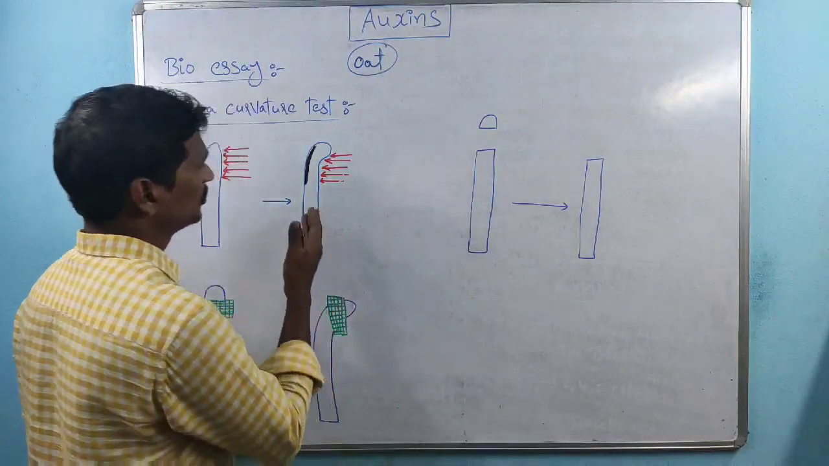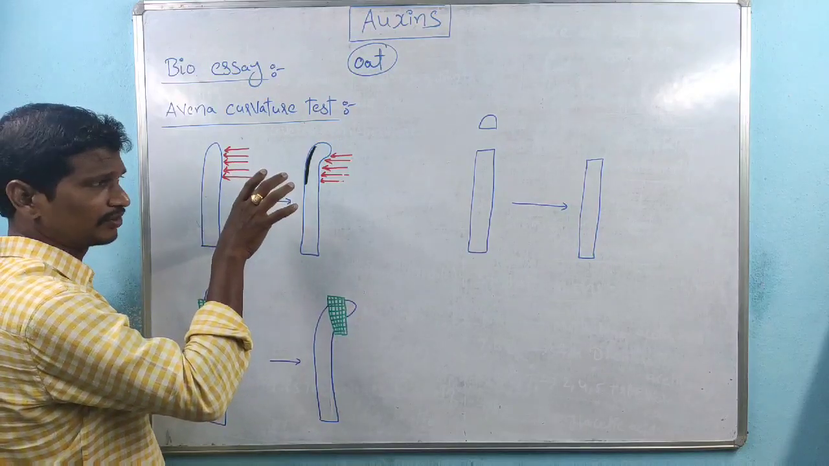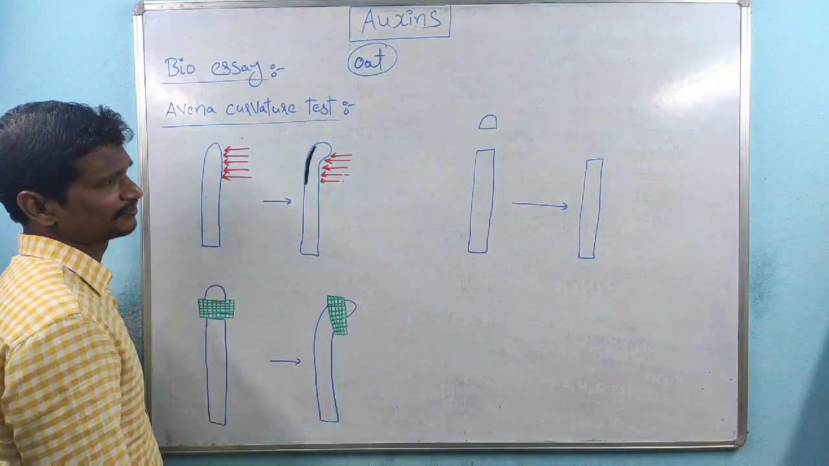So here also the same thing. The coleoptiles, the growing parts, are moving towards the light direction, right?